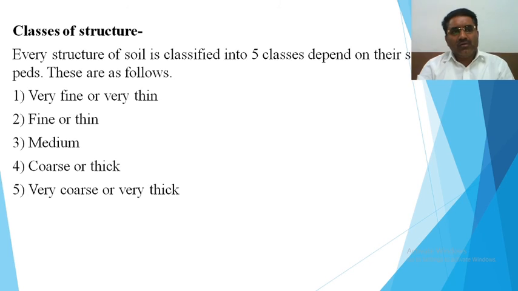Next point is classes of structure. Every structure of the soil is classified into 5 classes, depending on their sizes. As we have seen, there is variation in the structures, and it differs according to temperature, place, season and parent material. But according to size, there are 5 classes of structure: very fine or very thin, fine or thin, medium, coarse or thick, and very coarse or very thick. So these are the 5 main classes of structure.